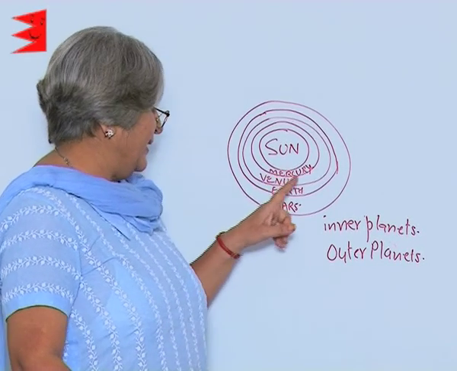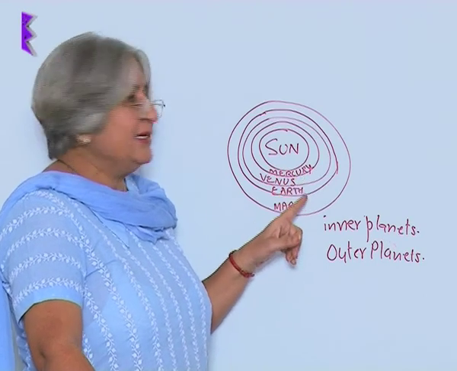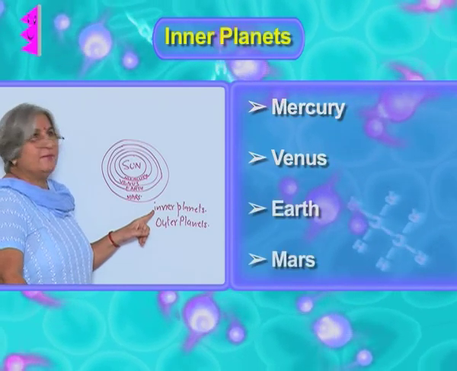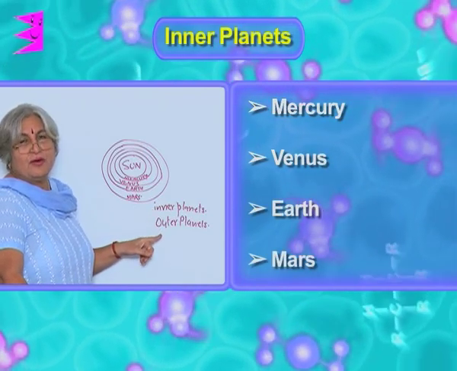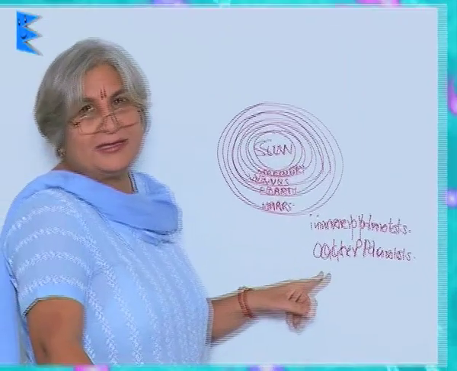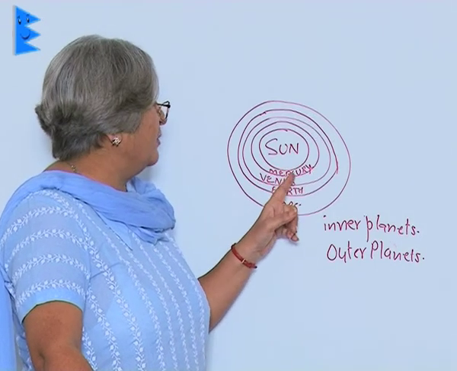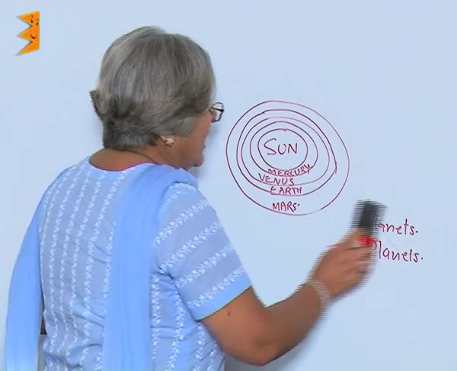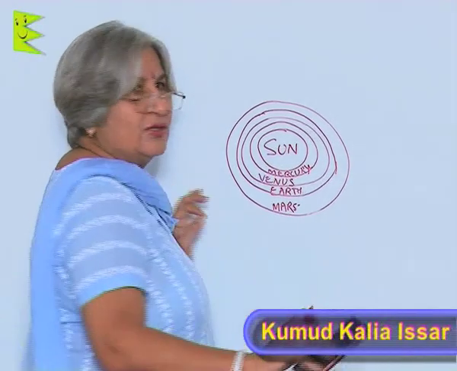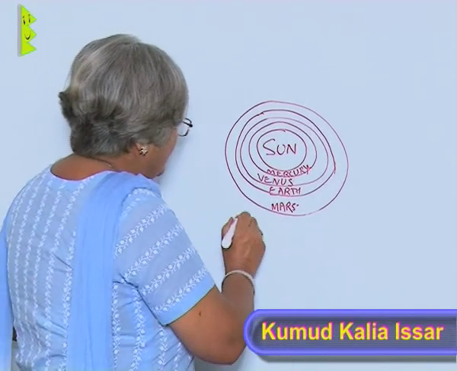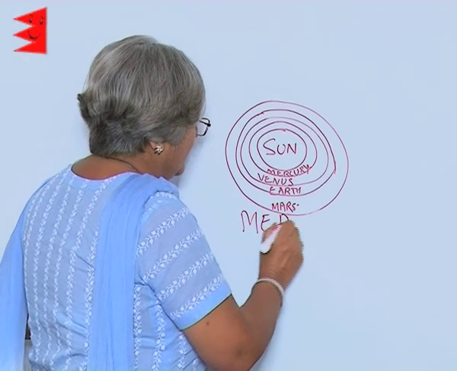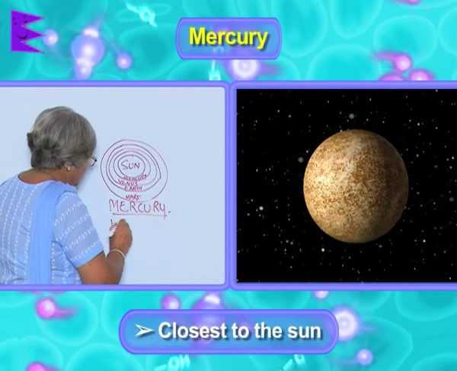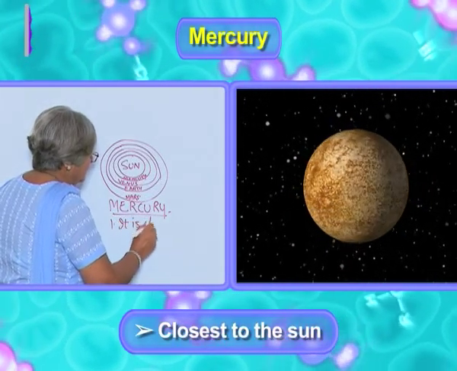So, what we find is that the first 4 planets, Mercury, Venus, Earth and Mars, are referred to as inner planets, and the rest 4 are referred to as outer planets. Now, we will study about each planet one by one. You can easily see that Mercury is closest to the Sun. So, the first point about Mercury would be it is closest to Sun.